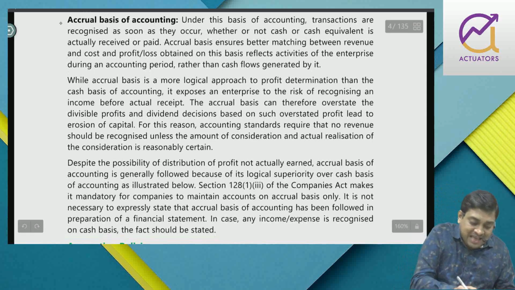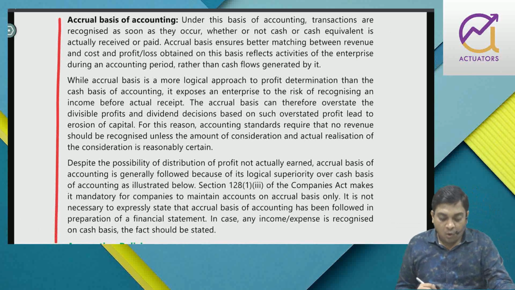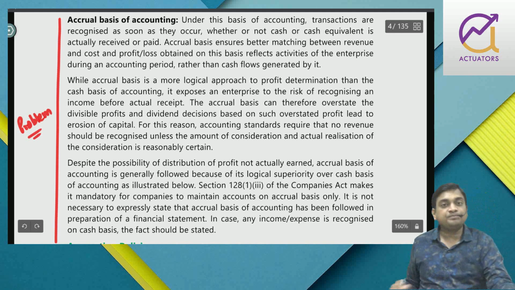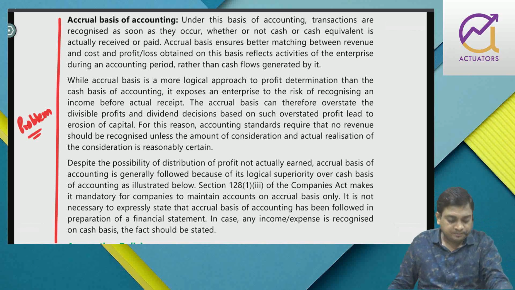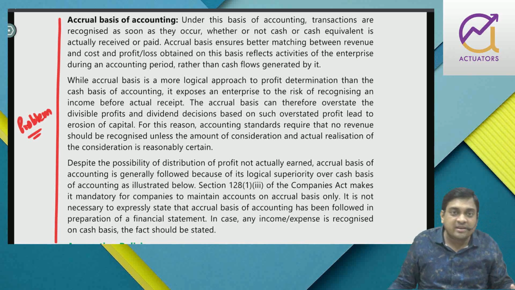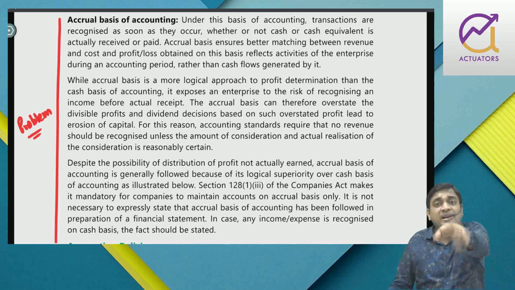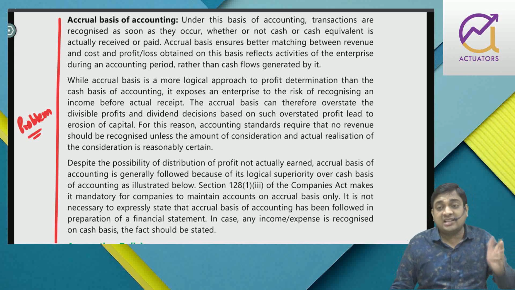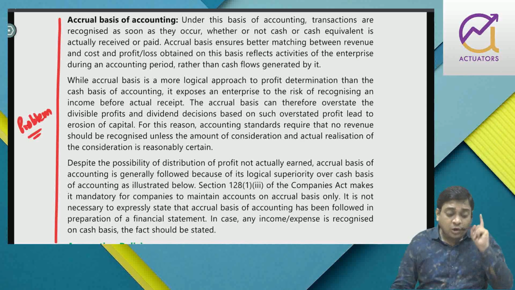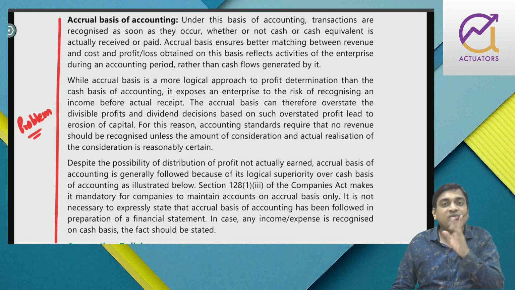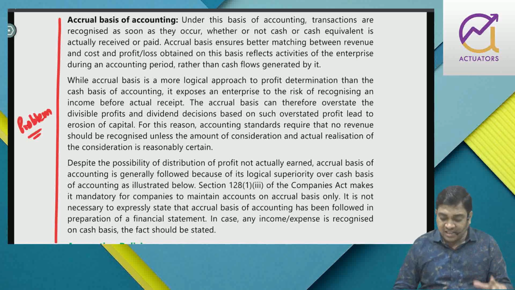Right? Now accrual basis has one problem. What is that problem? Suppose I have sold goods on credit, 1 lakh rupees in year 1. I have recorded it as a revenue sales. Profit on such sale is also been reported, and I have declared dividend on that. Next year that profit may not be realized. There might be a case that the debtors have become bad, debtors have become insolvent. So accrual basis has one problem. It does not consider the concept of realization. So that is why